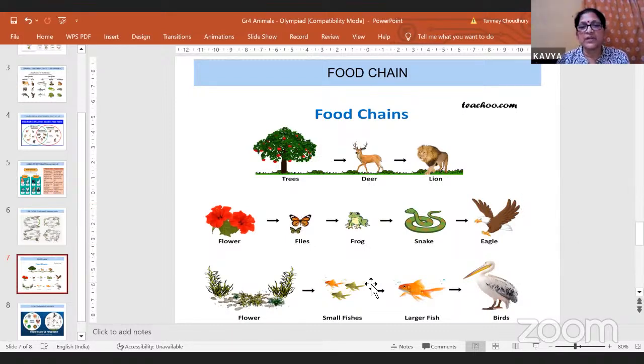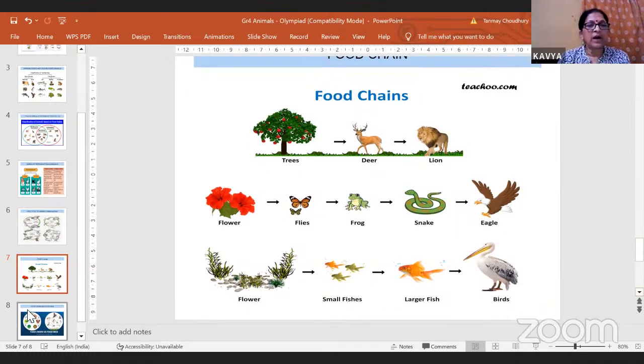Here the next one is flower. Now these are all aquatic plants, ones which are in water. So these small water plants are being eaten by small fish. These small fish are eaten by larger fish. These larger fish are eaten by all these birds that live near the water bodies, like the pelican and the swan and the duck and all that.